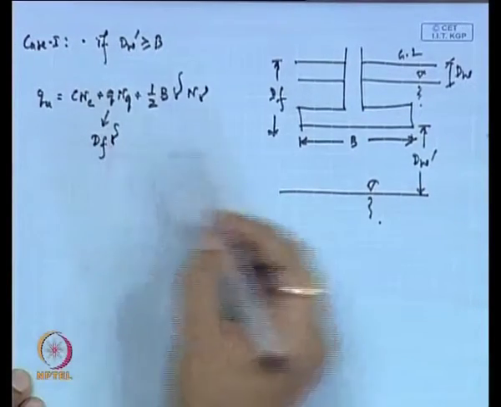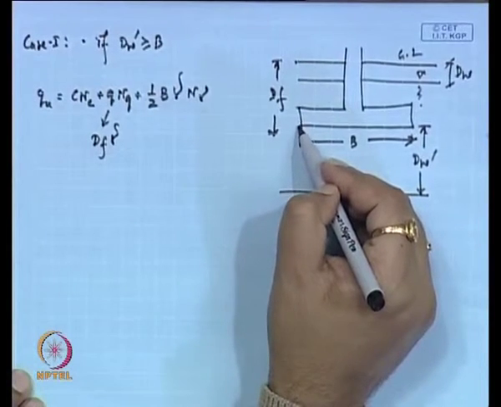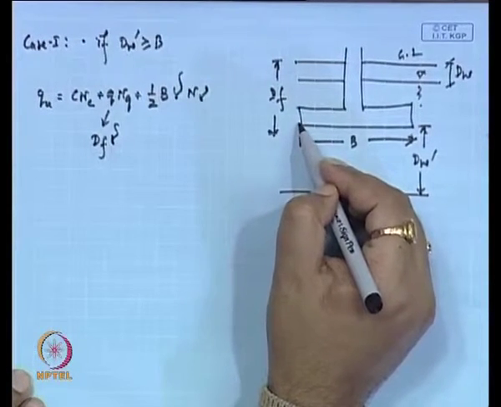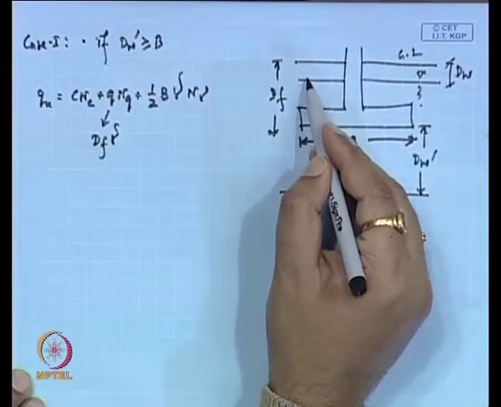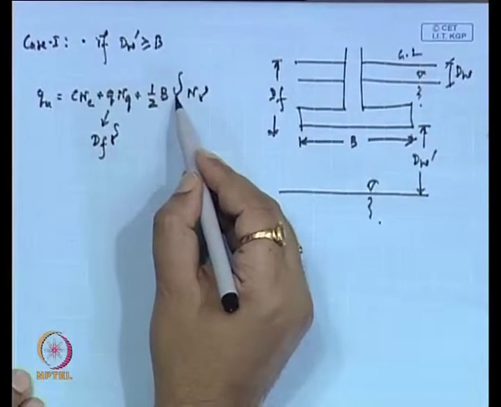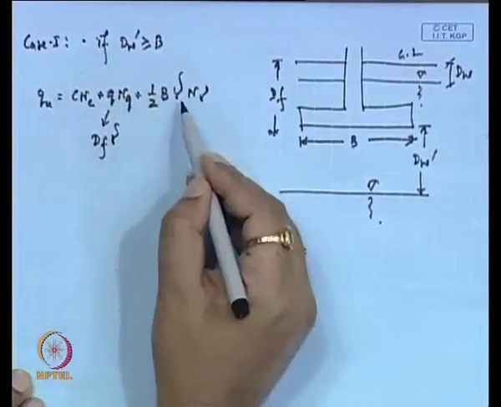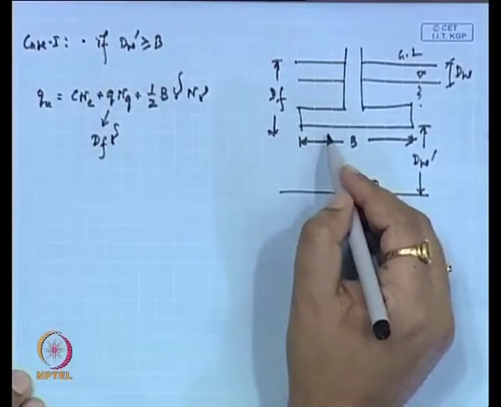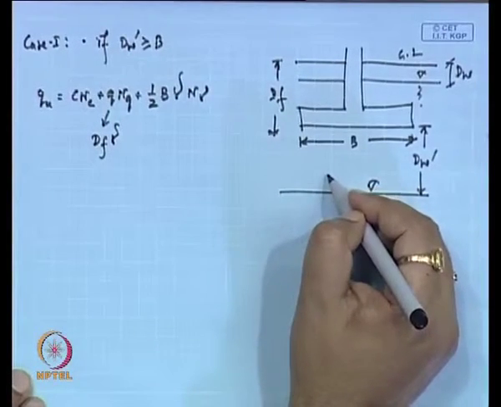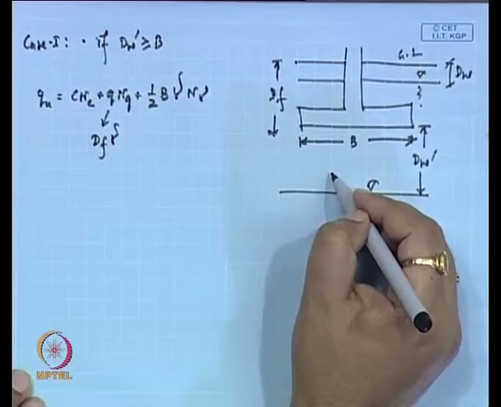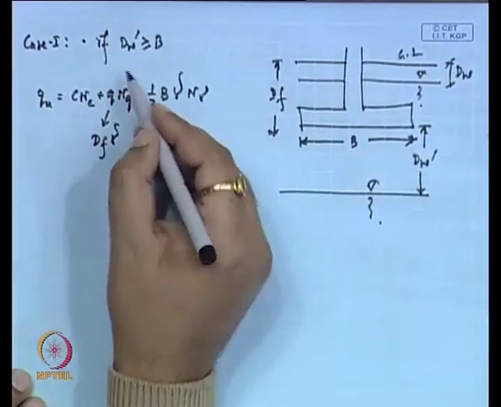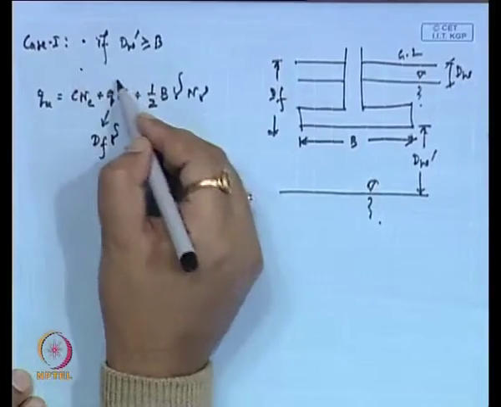This gamma is basically the unit weight of the soil above the foundation base, and because there are two gammas in two parts, this gamma is the unit weight of the soil below the foundation base.